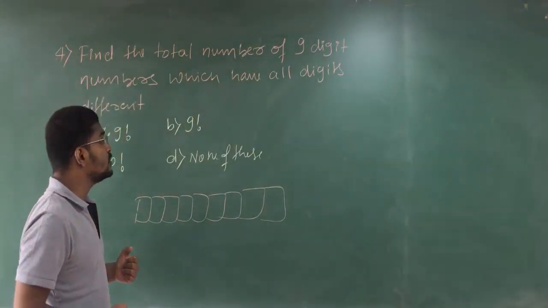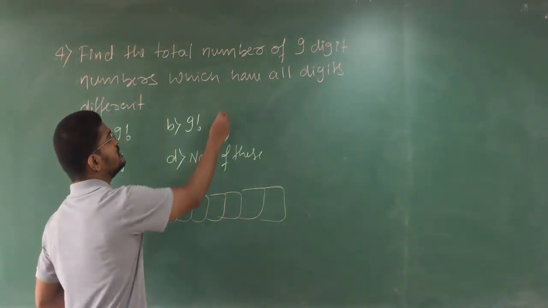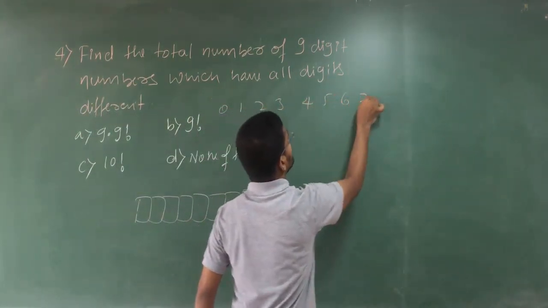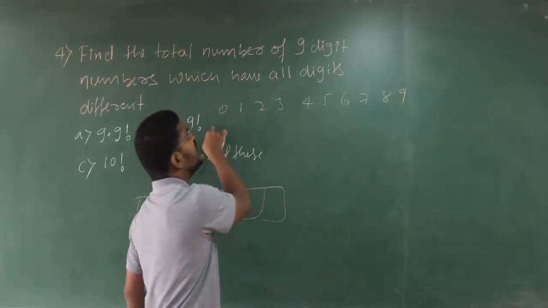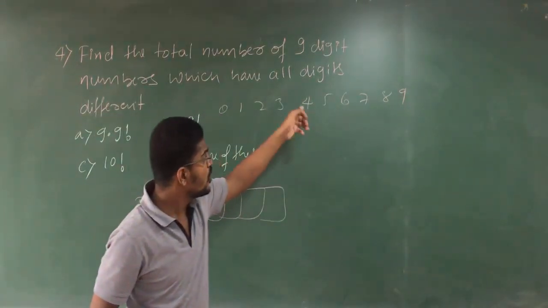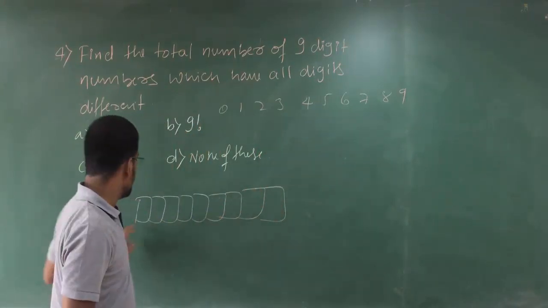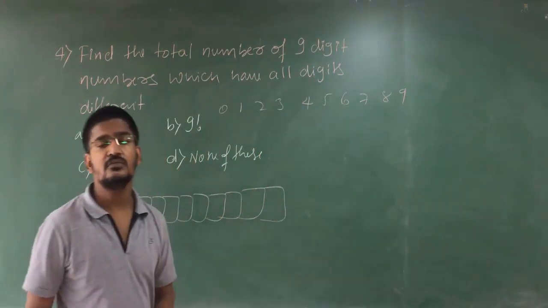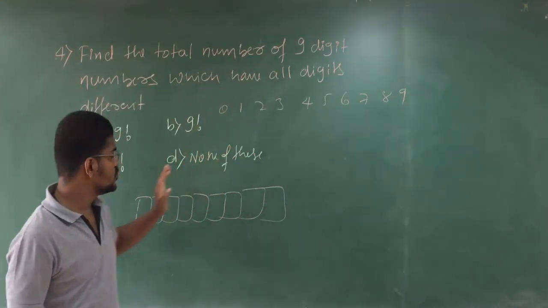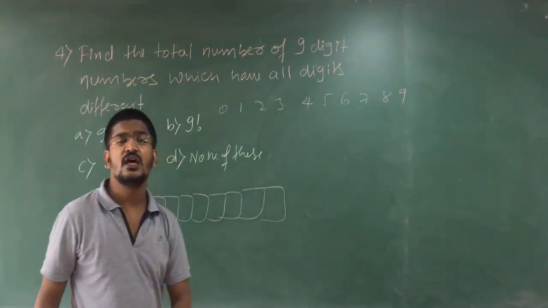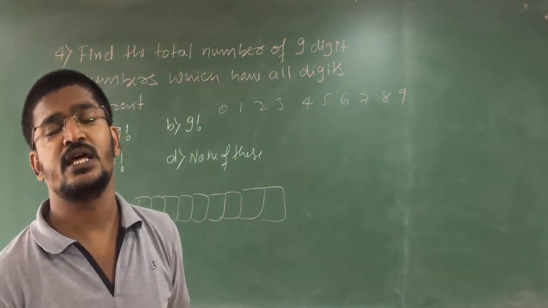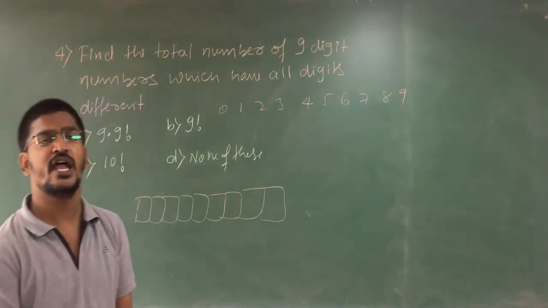So, see here, total numbers, how many are you having? 0, 1, 2, 3, 4, 5, 6, 7, 8, 9. You have 10 digits. Clear? Out of this 10, you should use 9 here. Are you getting my point? Out of this 10, you should use 9 here, and all the digits must be different. They are telling. Clear students?